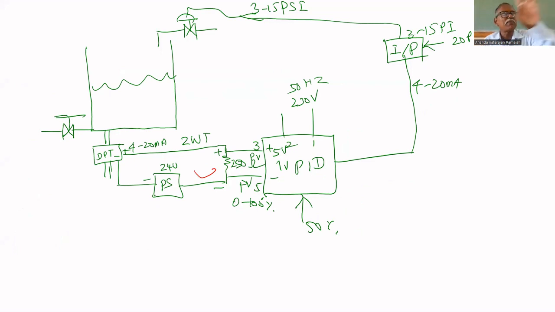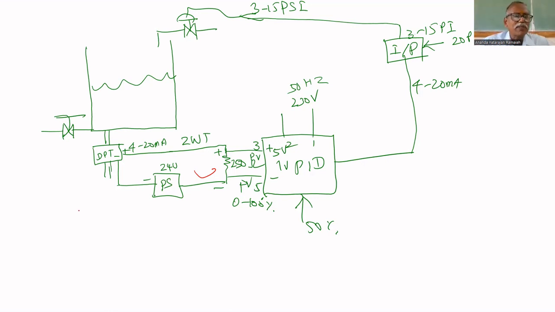The experiment consists of 3 parts. One is modeling. We have to find what all? KP, TP, TD. That is called modeling. Second is tuning. You have to substitute these values in the formula. You will get the tuning rule, tuning parameters. Third part is closed loop control.